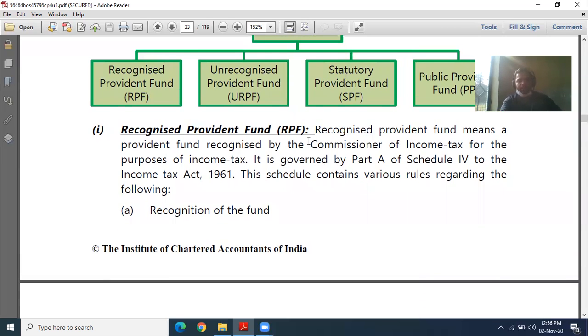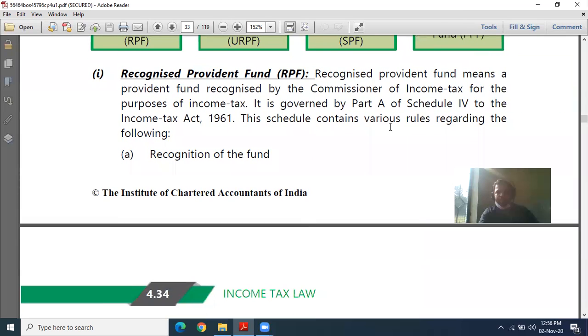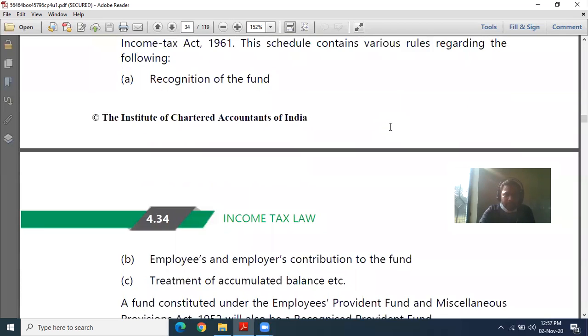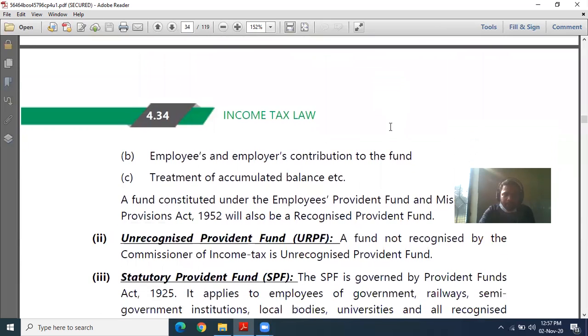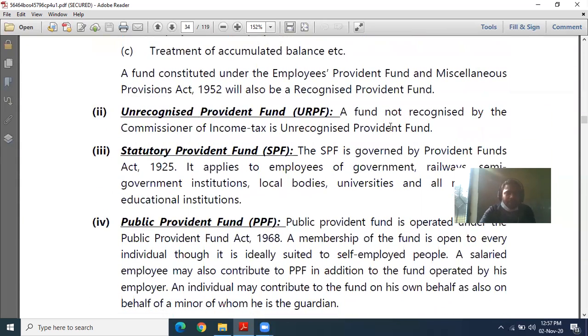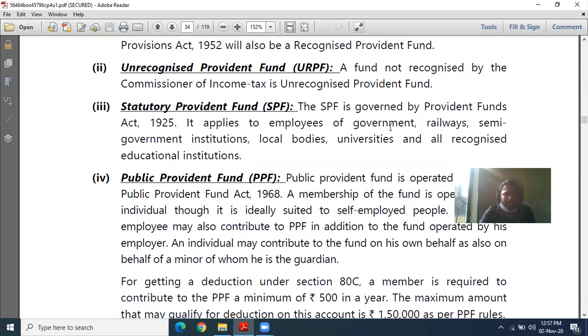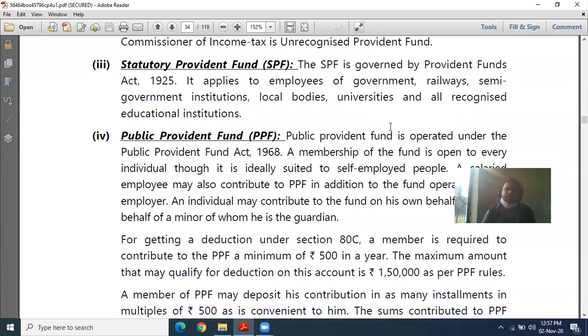Let's start with recognized provident fund. Recognized provident fund means a provident fund recognized by the Commissioner of Income Tax under the Income Tax Act. It is governed by Part A of the Fourth Schedule. It covers utilization of fund, employer and employee contributions to the fund, and treatment of accumulated balance. The second is unrecognized provident fund, a fund not recognized by the Commissioner of Income Tax.